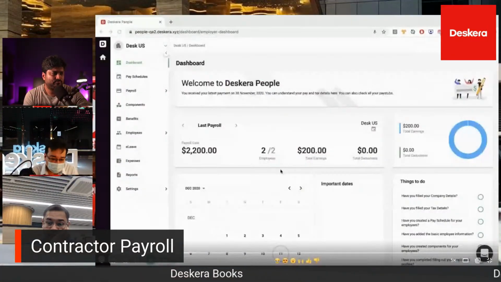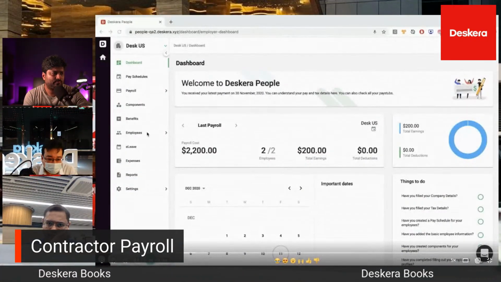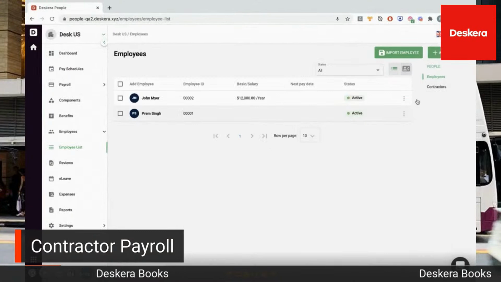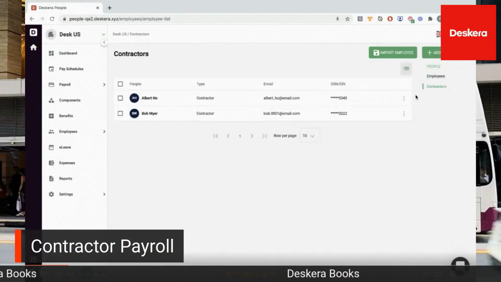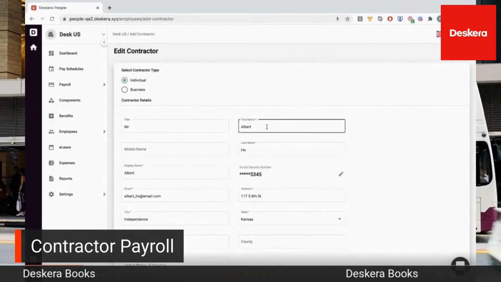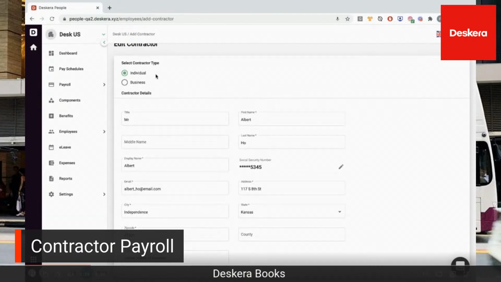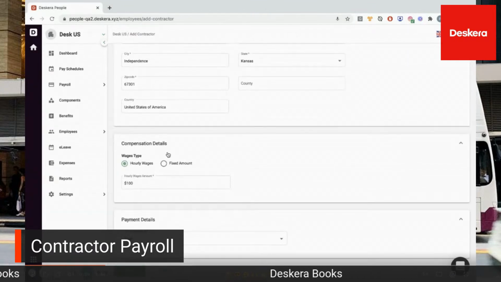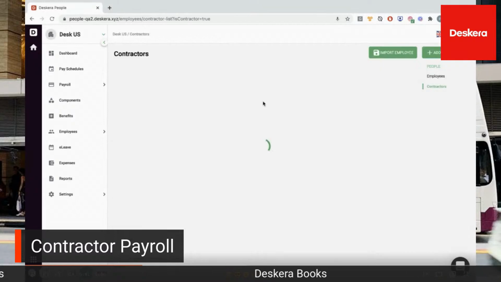All right, so inside here we have contractor payroll. I'm just going to click this, and we're going to click on the employees and the employee list. Inside here we have employees and contractors. You click on contractor, and then you can add a contractor here, or click the three dots and you can edit. You can see here Albert, individual or business, address, and his wage. Is he hourly wage or fixed amount? $100 an hour, that's pretty darn good. And cash payment, direct deposit, or check. And then from there you can save it.